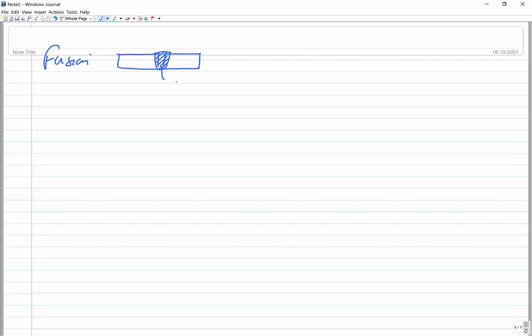So the fusion or the melting of the faying surfaces is realized and subsequently on solidification you get the joint. Okay, and this is what is done in all those processes, whether it is arc welding based, multiple arc welding processes. Then there is gas welding where gas flame is used for the purpose of melting the faying surfaces to be joined.